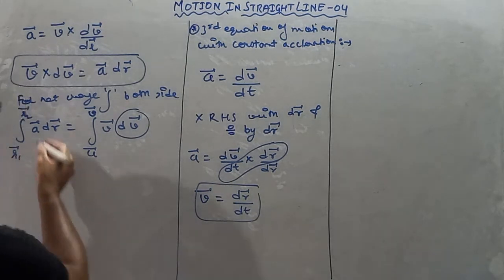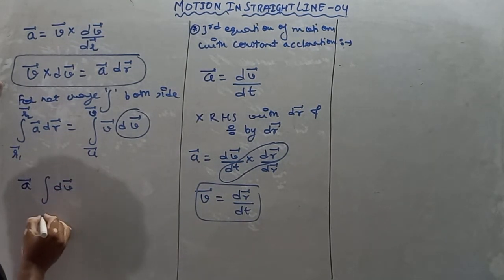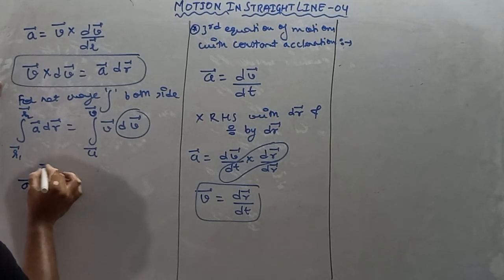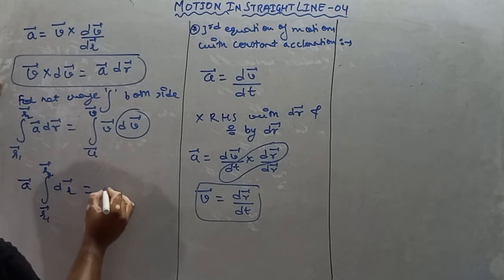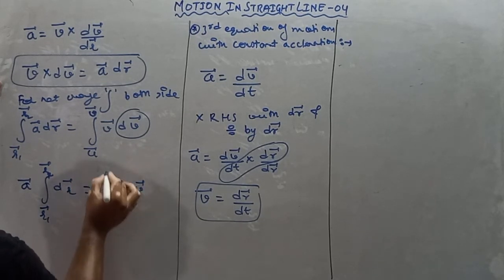Moving forward, we know that acceleration is constant, so it comes outside the integration.